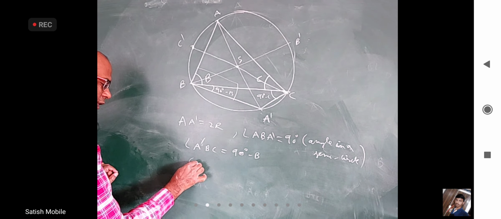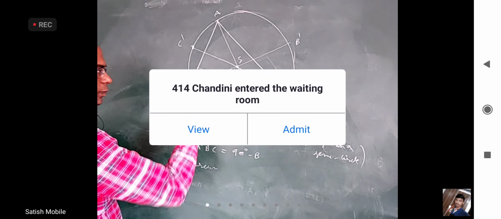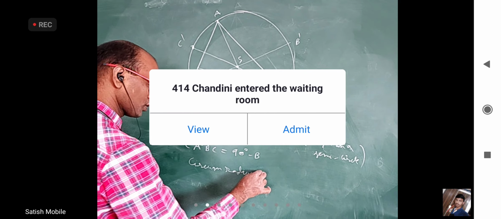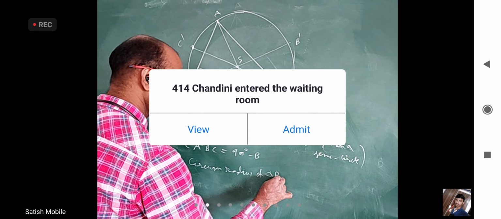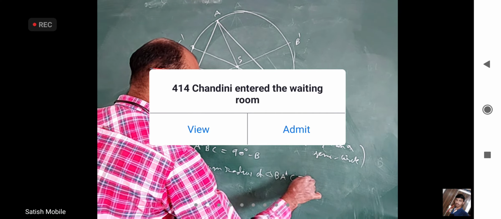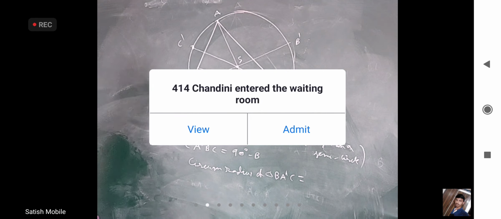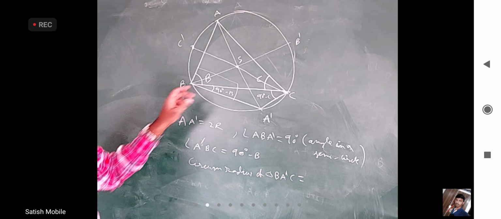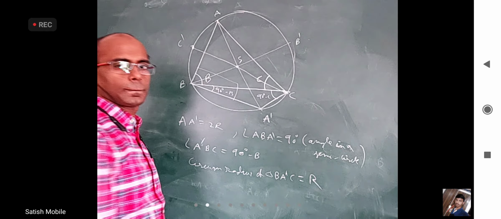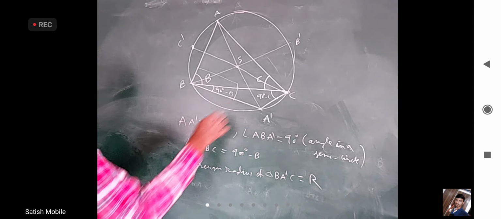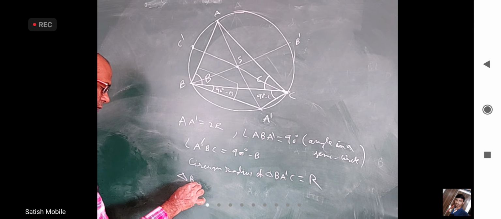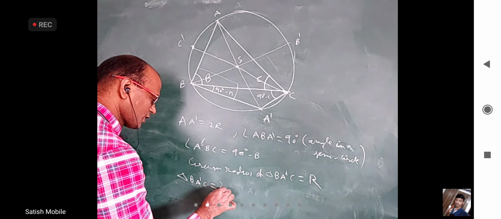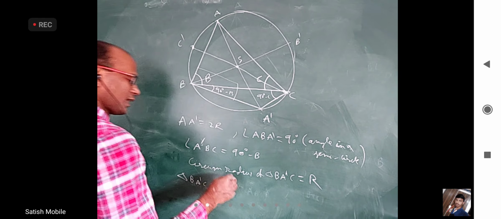What is the circumradius of triangle BA dash C? R only, because this is also inscribed in the same circle. So it is R. So what is the area of triangle BA dash C going to come? Same, 2R square sine 90 minus B,